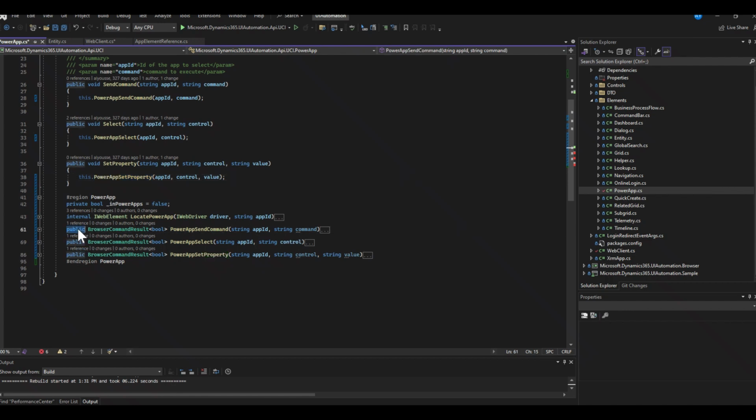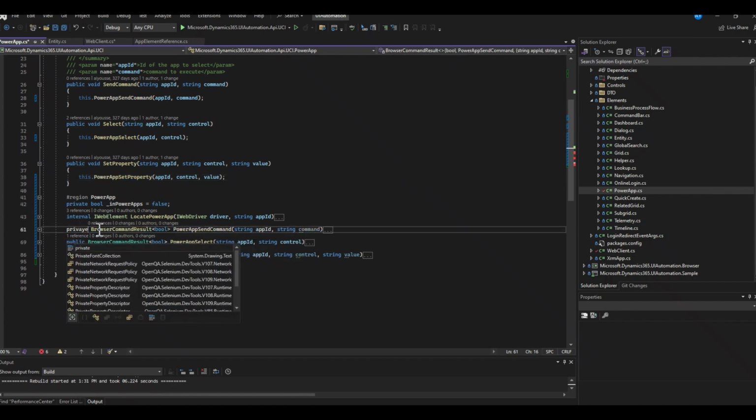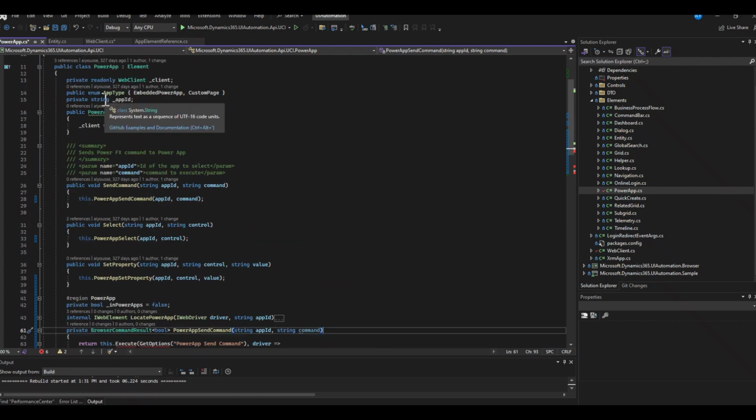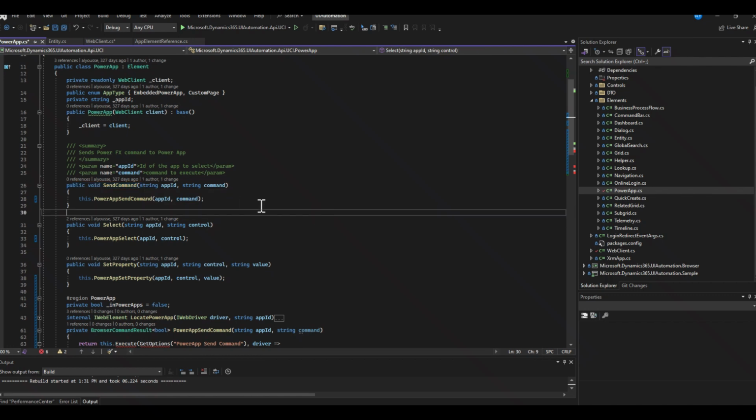A couple things I would do here: I'm going to change these to private. Why am I doing that? I want this to be an internal command specific to Power App. I want only things that publicly reference Power App to use the public versions of it. When we're refactoring, we have to keep in mind that we have existing users using this code. So I can't change the public methods of this code. Unfortunately, these will have to stay as is for now.